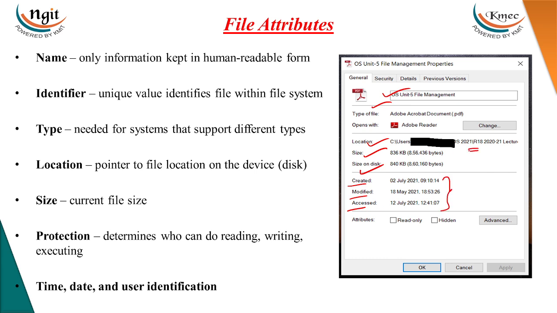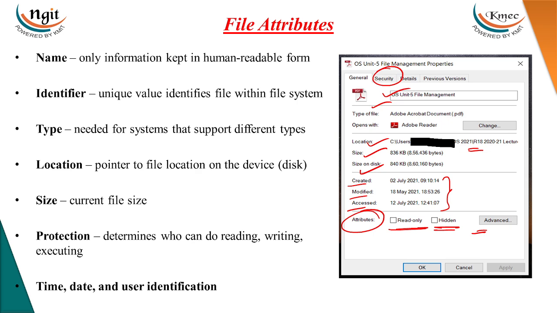Also file protection properties, that is read only or hidden, write, execute properties. And also there will be security issues, and all these are maintained by the operating system.